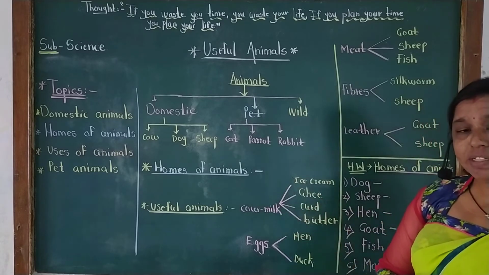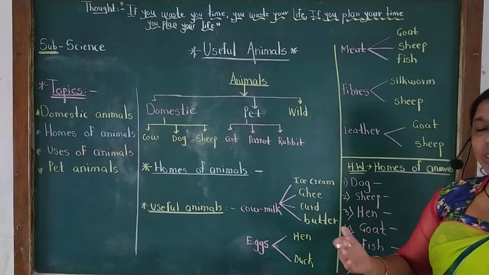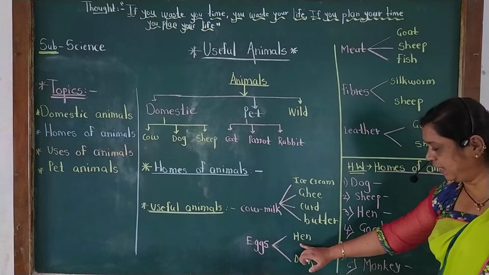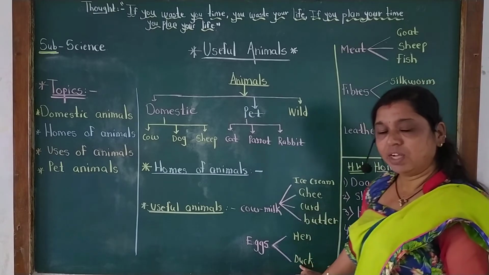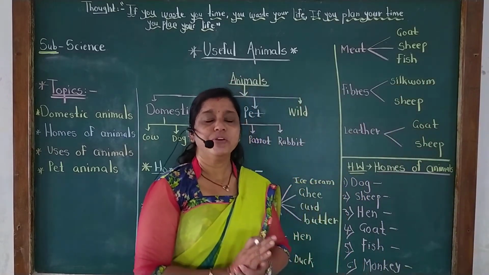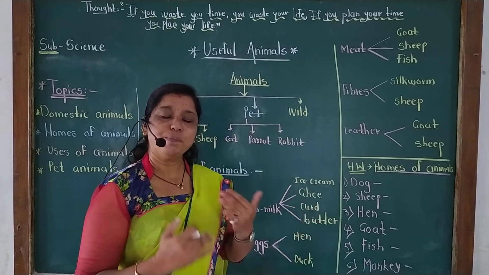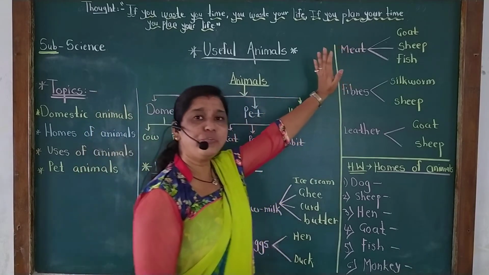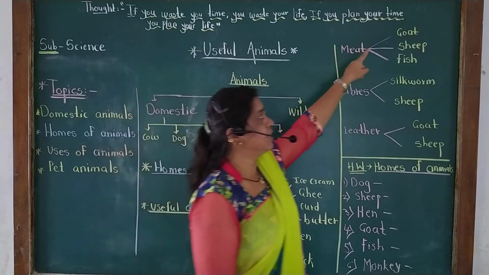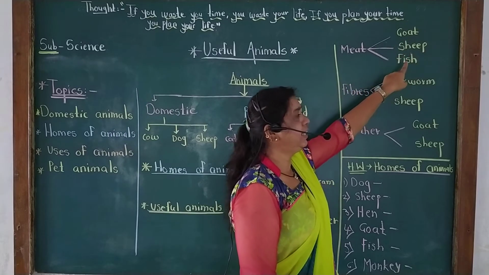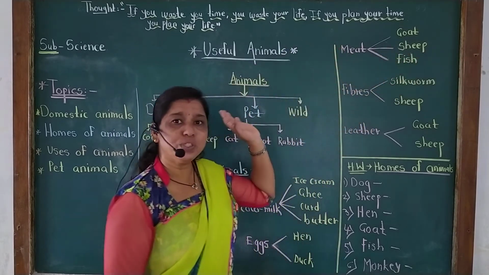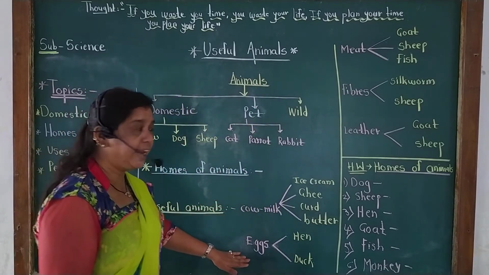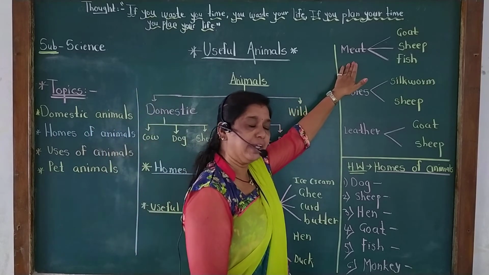Then other animals which give us eggs. Which animals give us eggs? See, hen and duck. We get eggs from hen and from the duck. Understood? See, in your textbook also the pictures are given very nicely. From that you can understand very well. Now see, here is meat. Also we get meat from different animals such as goat, sheep, fish, which people use in their diet. So we get milk, we get eggs, we get meat from the animals.